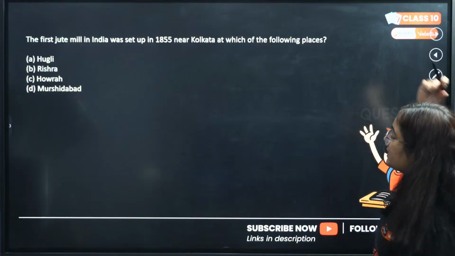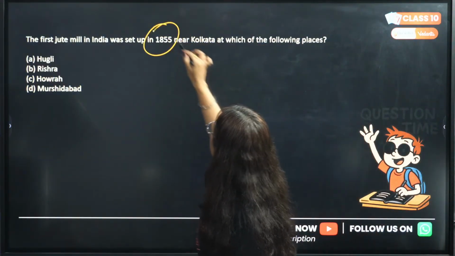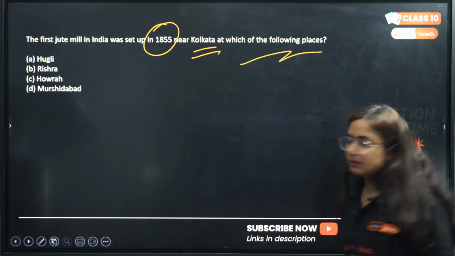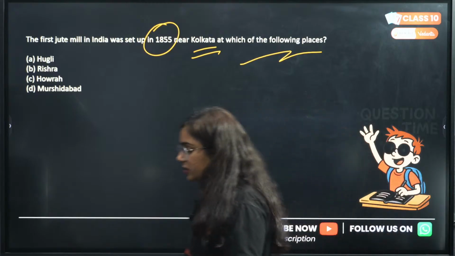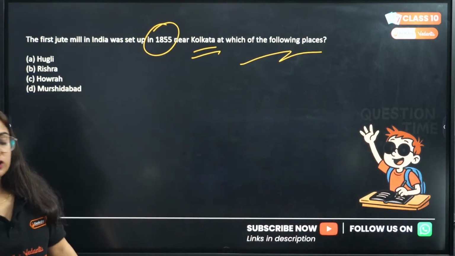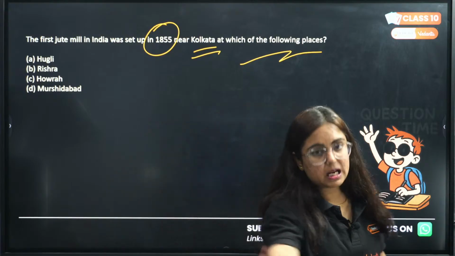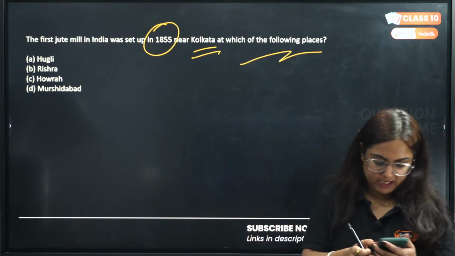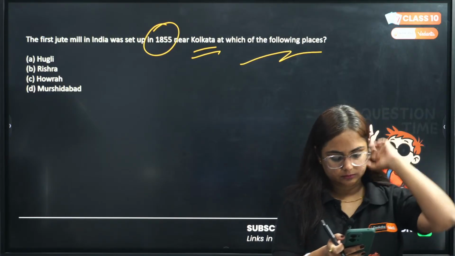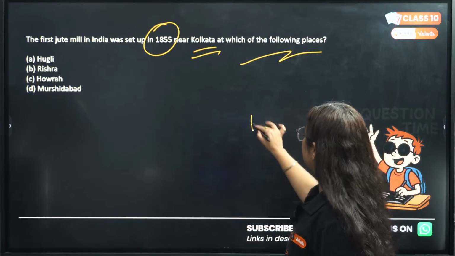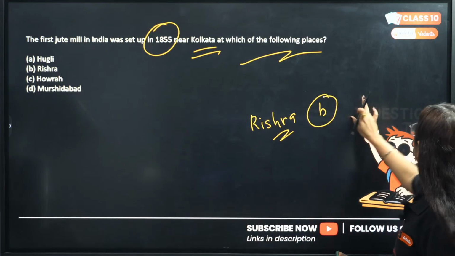Chalo, next one is the first jute mill in India was set up in 1855 near Calcutta at which of the following places? Now, who is going to give me the answer? It's Hooghly, Risra, Howrah और मुर्शिदाबाद. बताओ, पहला जूट मिल 1855 में बना which place? Which place? Okay, so the correct answer to this is Risra. B is the correct option.